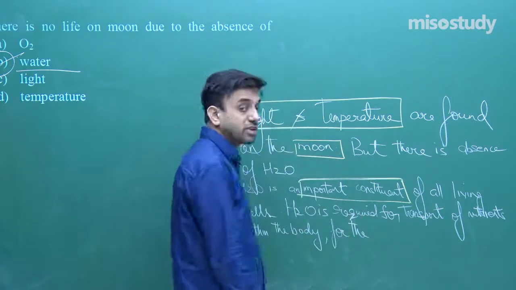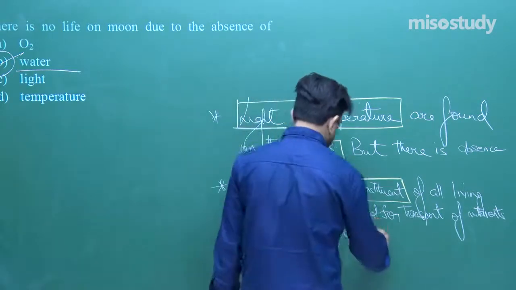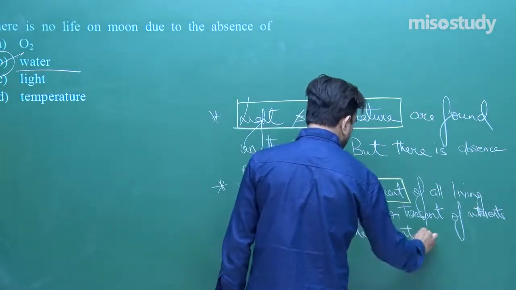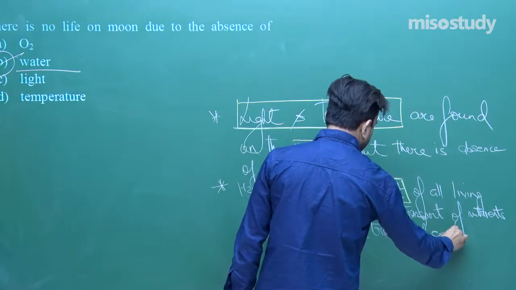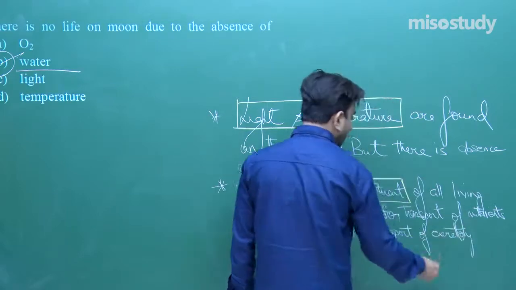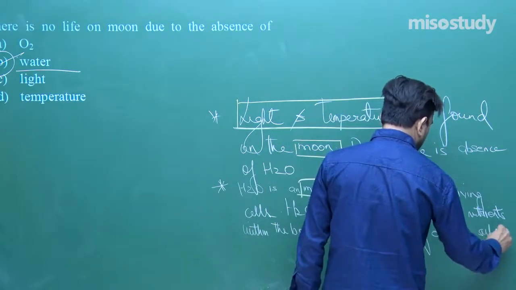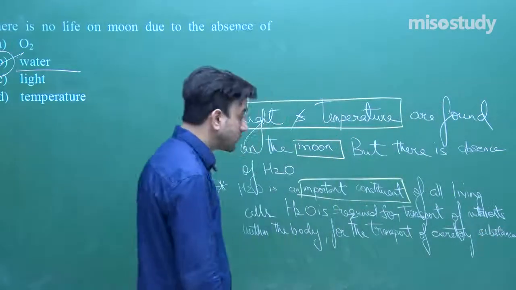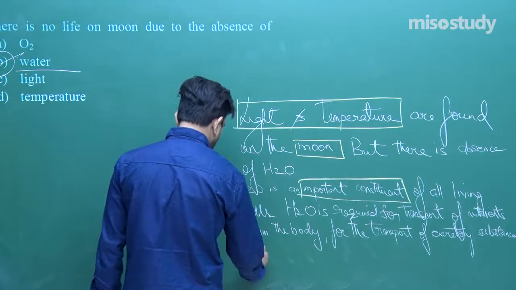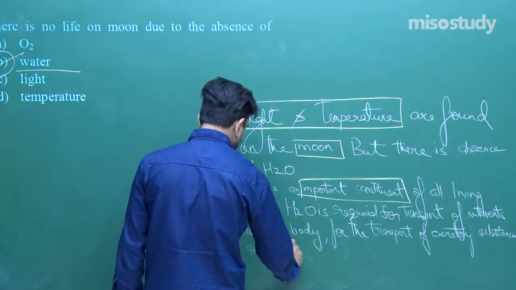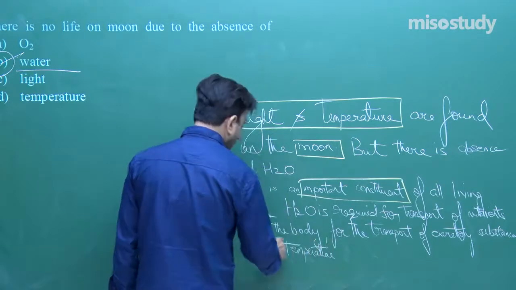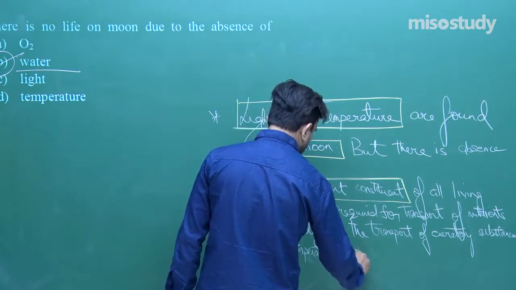For the transport of excretory substances, and for temperature regulation.